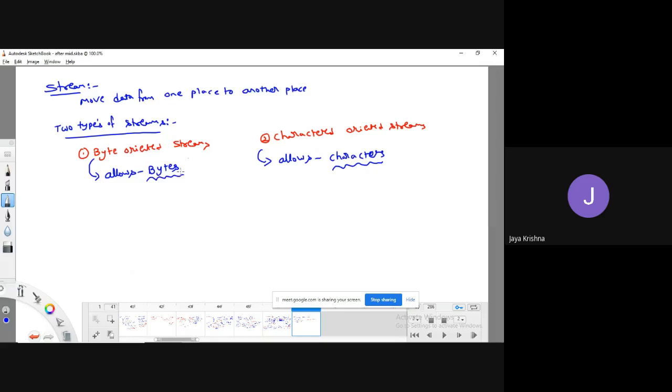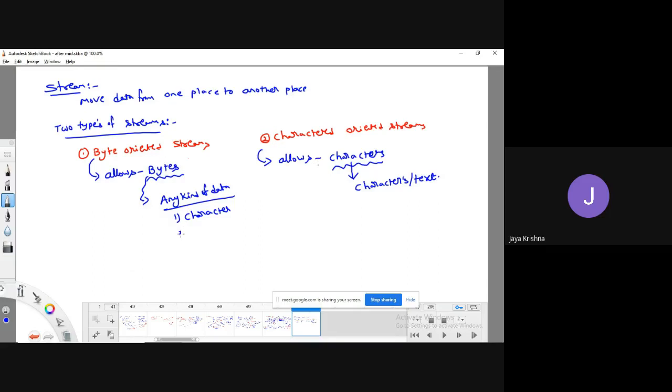If it is a character oriented stream, it is going to allow only, simply we can call it, flow of characters or a text mode. Whereas if the stream is allowing bytes, then we can handle any kind of data. That data can be characters also. Don't get confused, character oriented streams are supported by byte oriented streams.